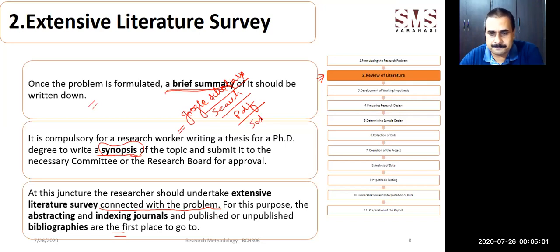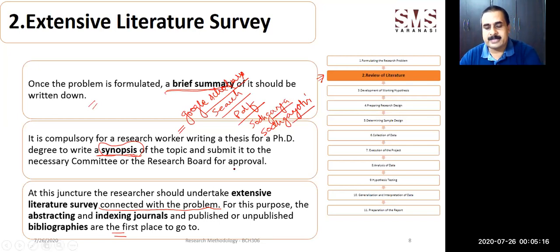But this is the biggest repository in India: Shodhganga, Shodhgangotri. These are different platforms where repositories of all research papers or theses are there. It is going to help you search for your extensive literature survey content.